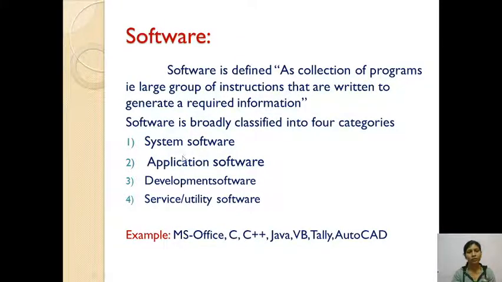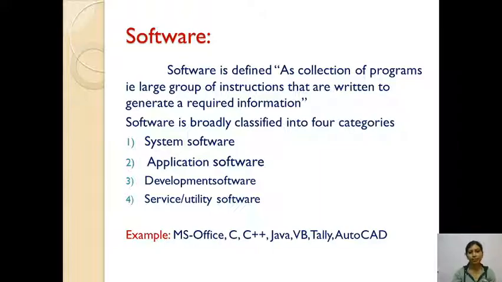For example, C, MS Office, C++, Java, VB, Tally, AutoCAD, Paint, whatever apps we use, are called application software. Some software we use for running the system. If you want to run the system properly, we need system software.